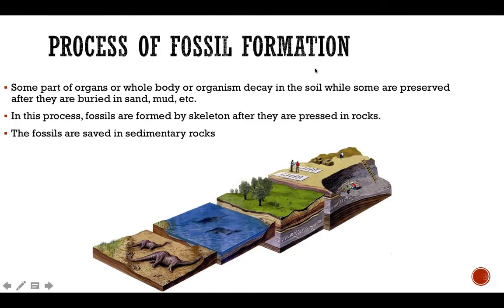How do fossils form? Let's discuss that. This picture gives you a clear explanation. Some parts of organs or the whole body of an organism decay in the soil, while some are preserved after they are buried in sand or mud for a long period of time. In this process, fossils are found as skeletons after they are pressed in rocks. The fossils are shaped in sedimentary rocks because the way sedimentary rocks are formed and the way fossils are formed is similar.